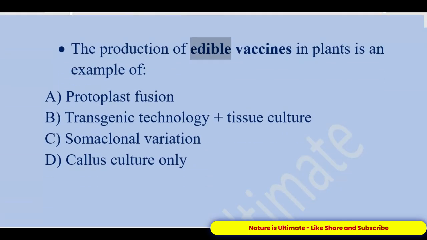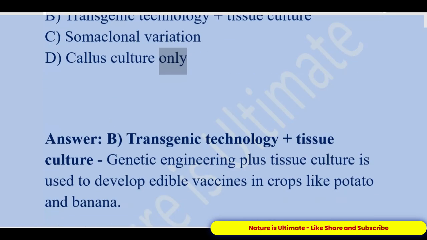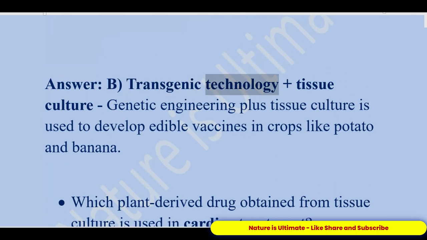The production of edible vaccines in plants is an example of A. Protoplast fusion. B. Transgenic technology plus tissue culture. C. Somaclonal variation. D. Callus culture only. Answer: B. Transgenic technology plus tissue culture. Genetic engineering plus tissue culture is used to develop edible vaccines in crops like potato and banana.